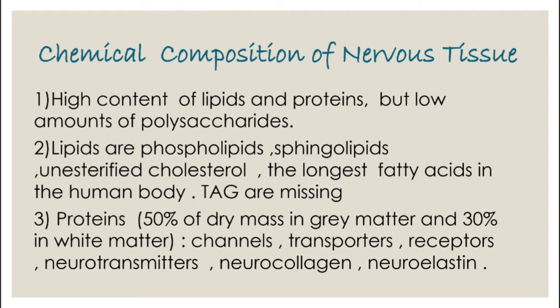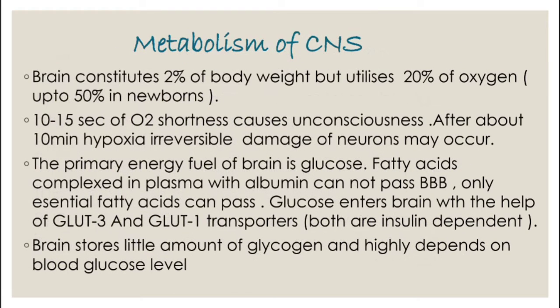Chemical composition of nervous tissue. Nervous tissue contains a high amount of lipids and proteins, but a low amount of polysaccharides. Lipids are phospholipids, sphingolipids, unesterified cholesterol, and the longest fatty acids in the human body. Triacylglycerides are missing. Protein, which consists of 50% of dry mass in gray matter and 30% in white matter, is involved in the formation of channels, transporters, receptors, neurotransmitters, neurocollagen, neuroelastin, etc.